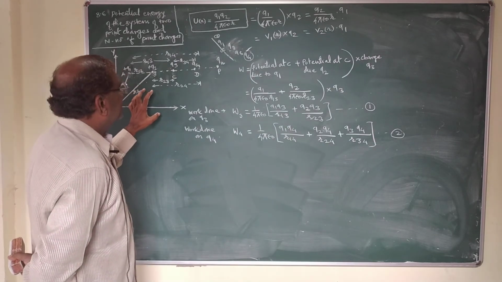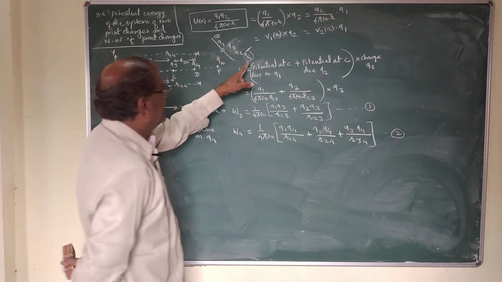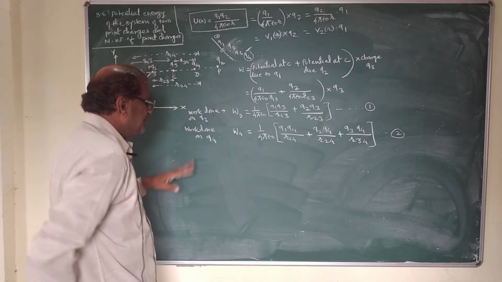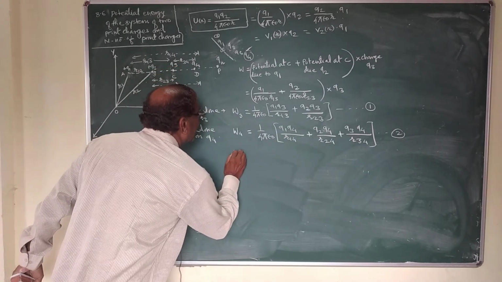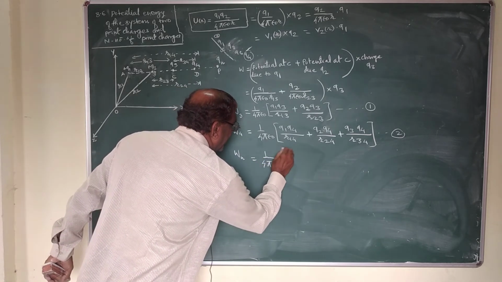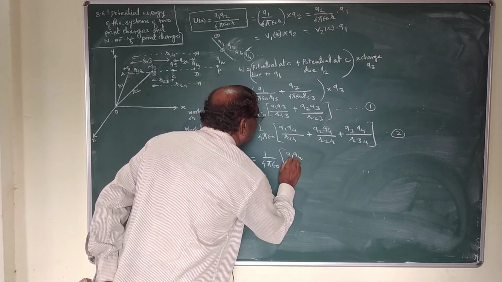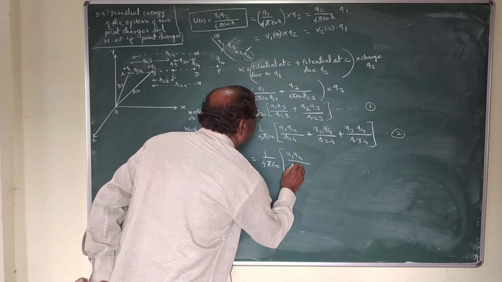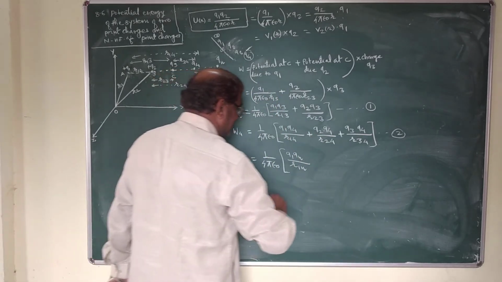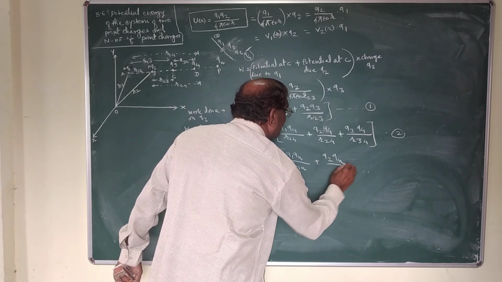In this way, if we have to bring Qn charge from infinity to a point in the surrounding space, then the work done is given by Wn is equal to 1 upon 4 pi epsilon 0 into Q1 into Qn upon R1n distance plus Q2 into Qn, and so on.